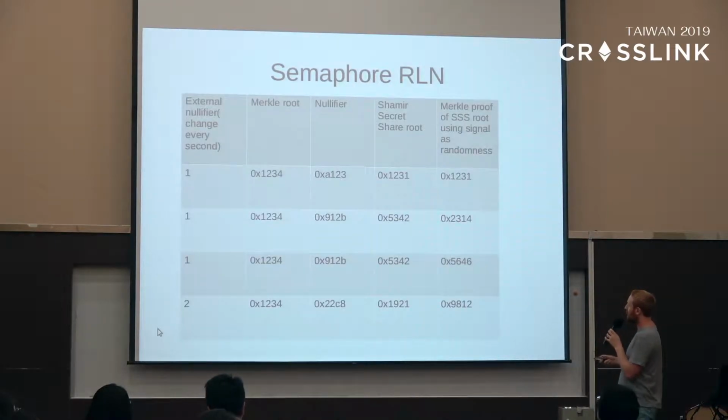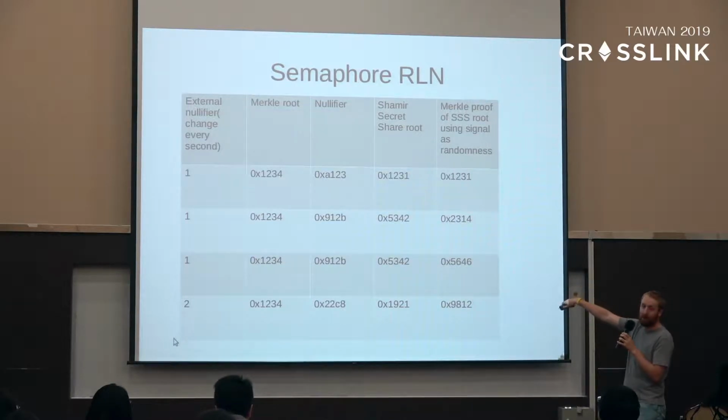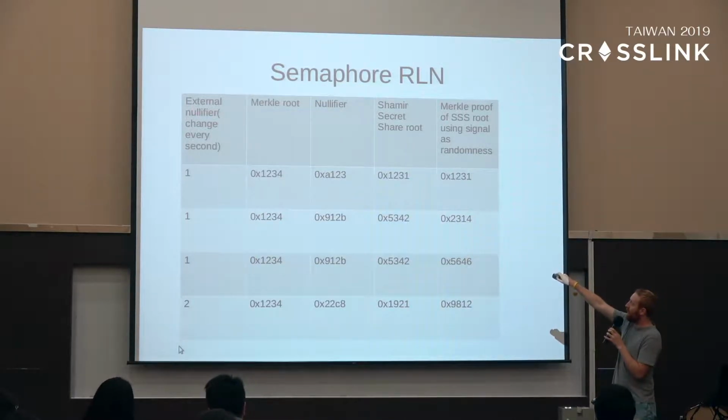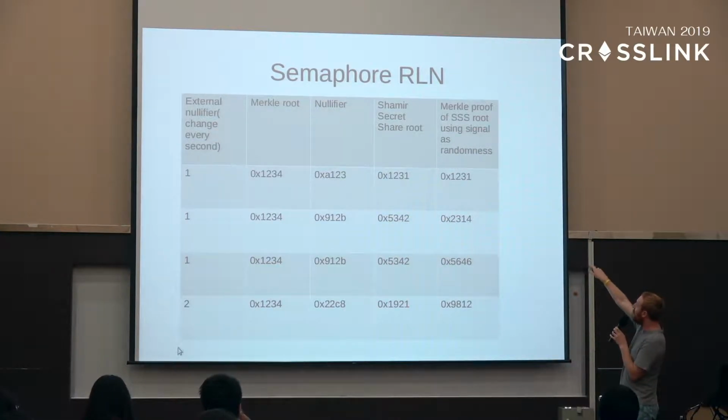Okay? So let's go through exactly what's happening here. We have the same system again. Here's our external nullifier, here's our Merkle root, here's our nullifier, here's our Shamir secret share, and here's one of our secrets in the secret share.